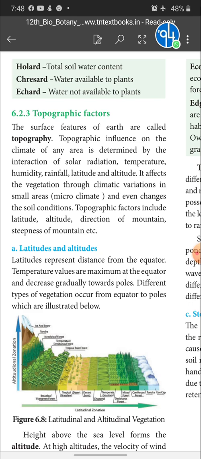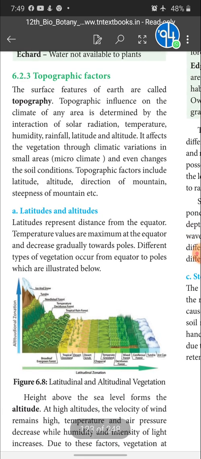Okay. So topography influences the climate of any area, that you know very well. This is determined by the interaction of solar radiation, temperature, humidity, rainfall, latitude and altitude. These features affect the vegetation through climatic variation in small areas and even change the soil conditions also. So there are four topographic factors we are going to discuss here: latitude, altitude, direction of mountain and steepness of mountains, etc. Let's see about latitude and altitude.